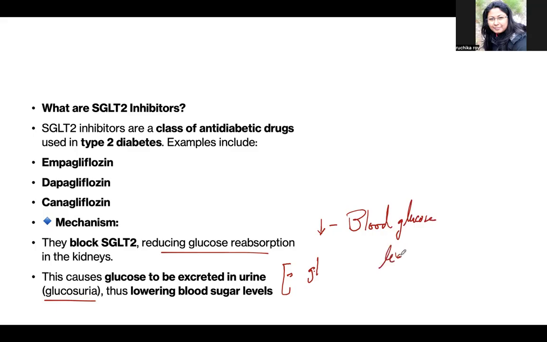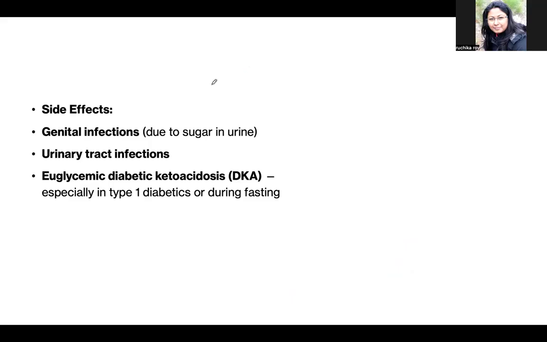Now, whenever a high amount of sugar is excreted in the urine, there is an increased chance of other infections, for example repeated UTIs. There may be itching in the vagina and vulva, and the patient may complain of severe urinary tract infections and also genital infection.